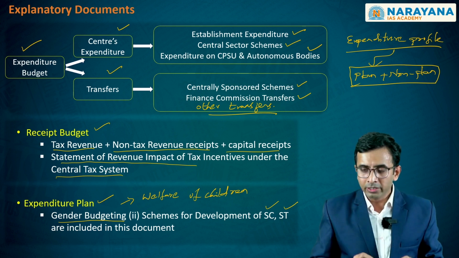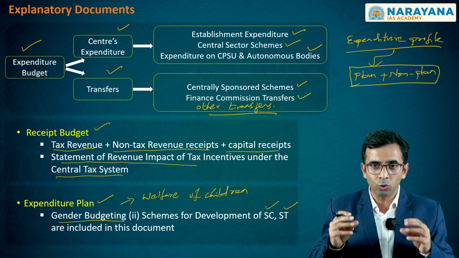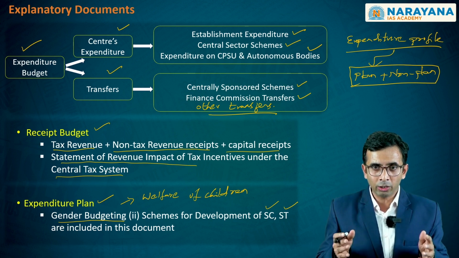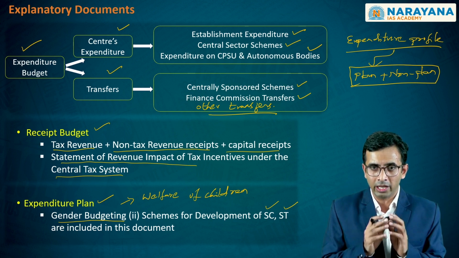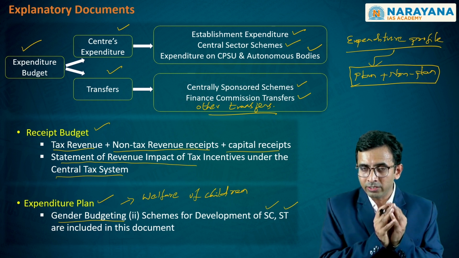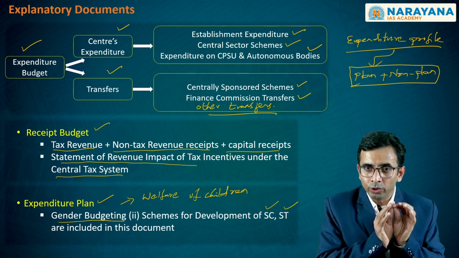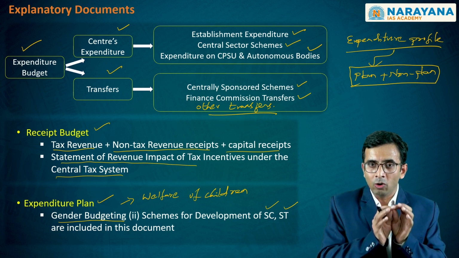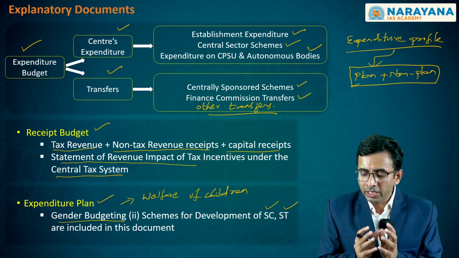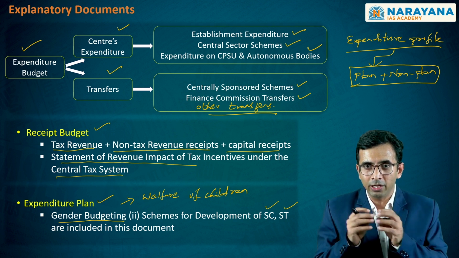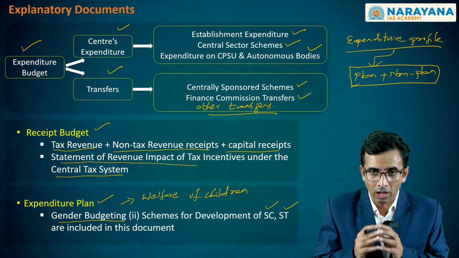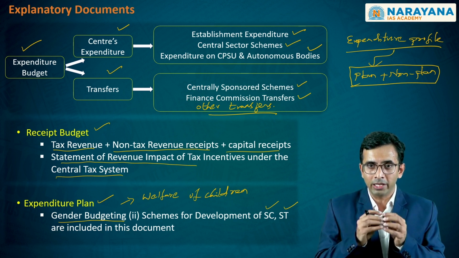I repeat, the expenditure profile that the government showcases in this list of documents that it has to showcase as part of a financial statement effort is showing you the expenditure of the government of India by merging what is referred to as plan expenditure and non-plan expenditure that it used to have earlier during the times of the Planning Commission.